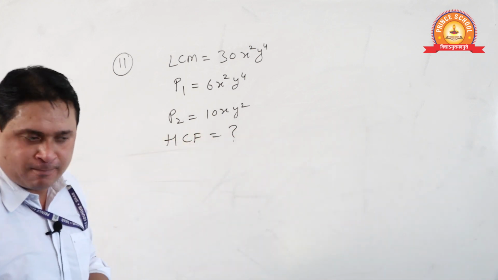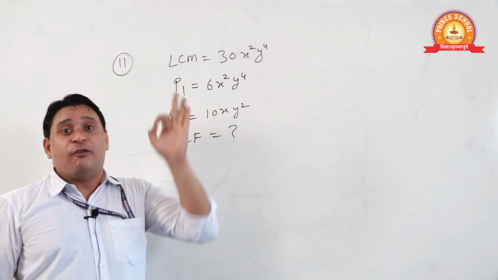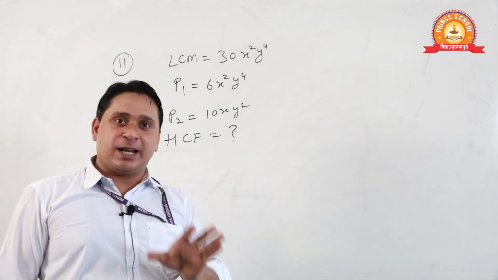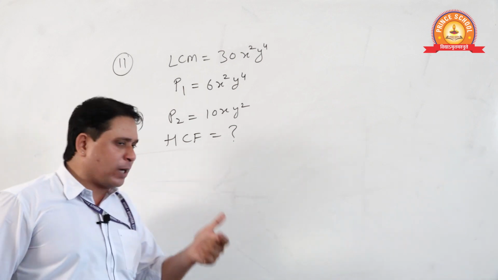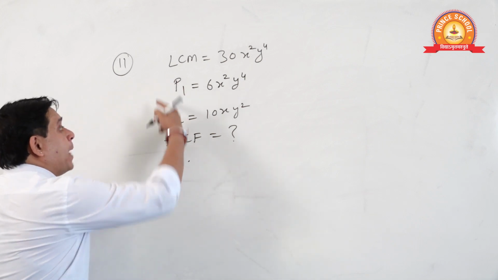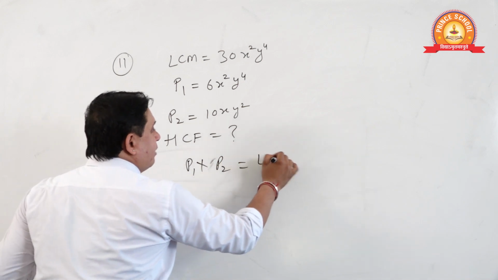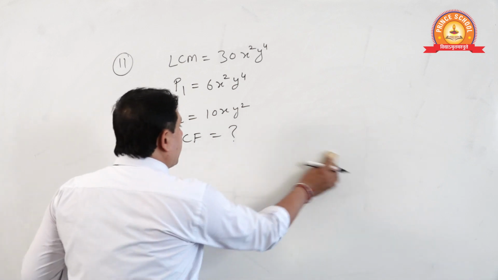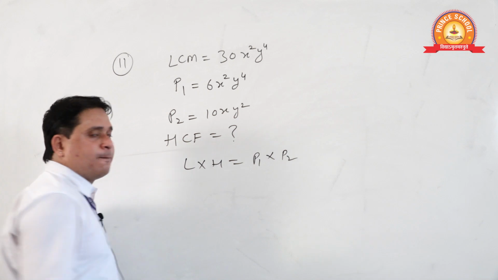Students, I had to solve this. What do you think? Should I solve this? I think 90% students will say, no sir, it's okay. But there are those 10% students who are my favorite. For them I am solving this. What is the formula? What we have just discussed: P1, P2, LCM, HCF. Yes or no? We have learned this, beta. Product of LCM and HCF is product of polynomials.